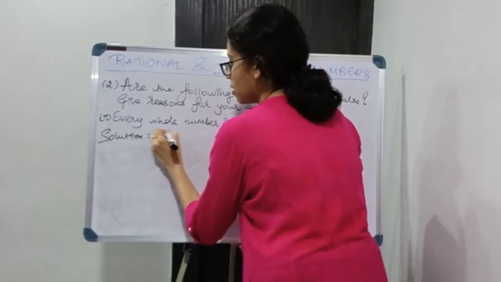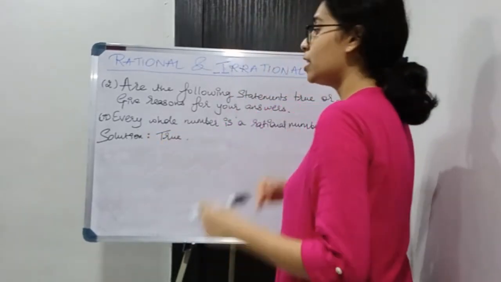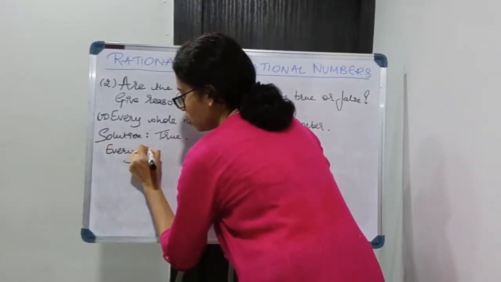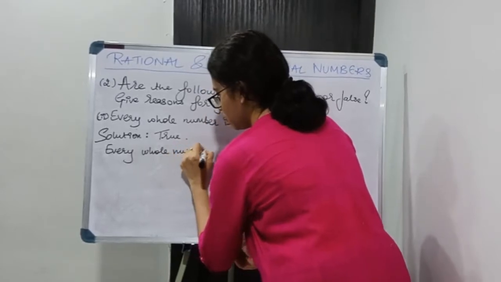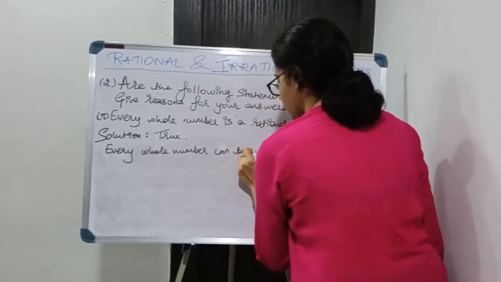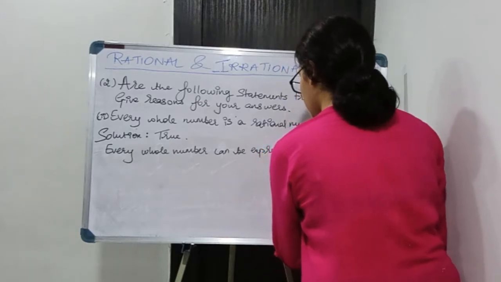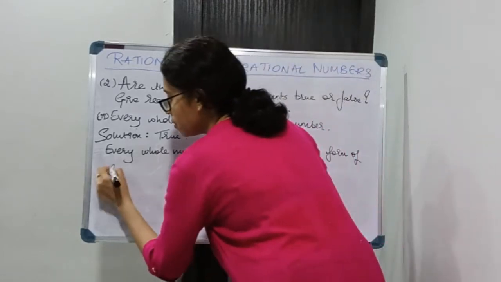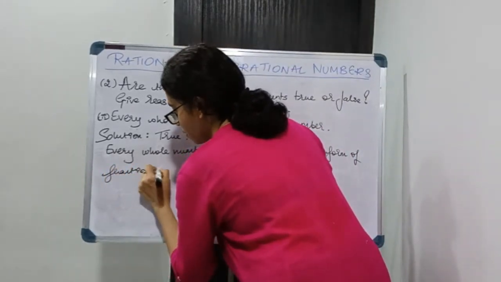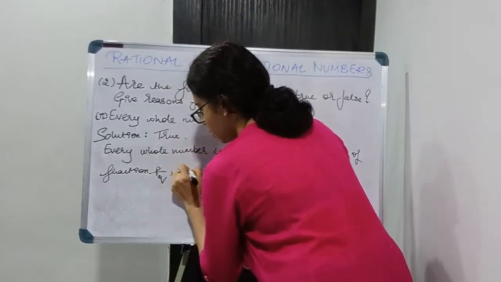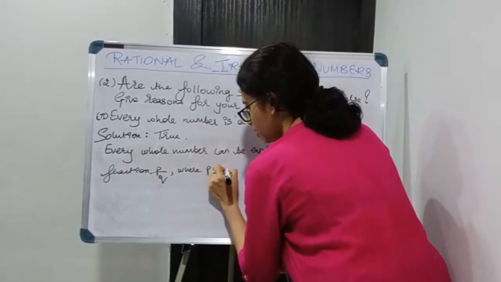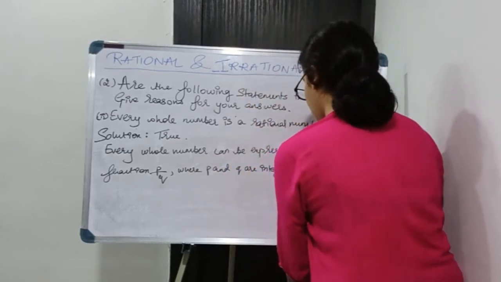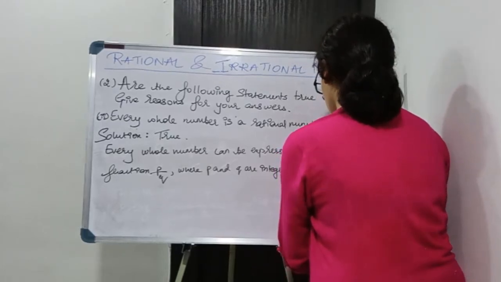So my statement is true. Now I need to give the reason. So every whole number can be expressed in the form of fraction p by q, where p and q are integers and q is not equal to 0.